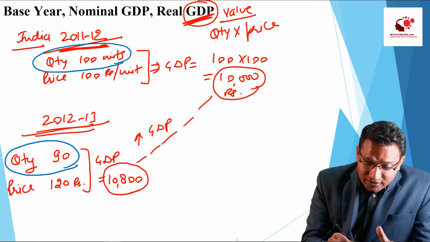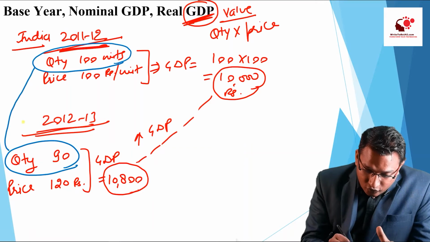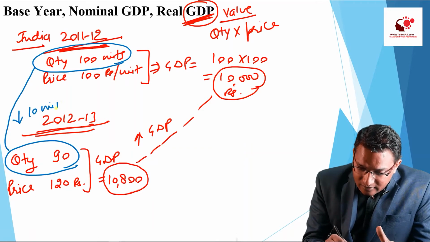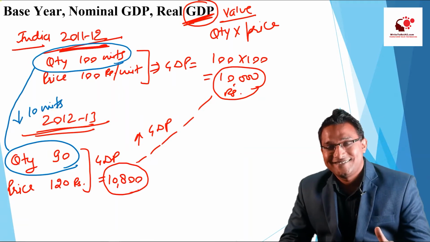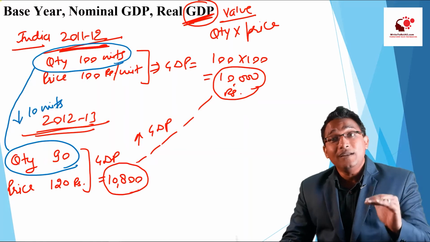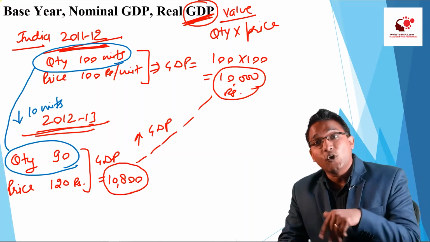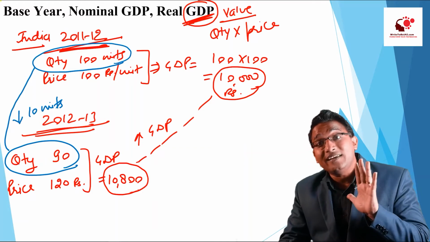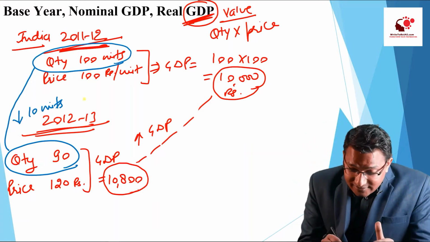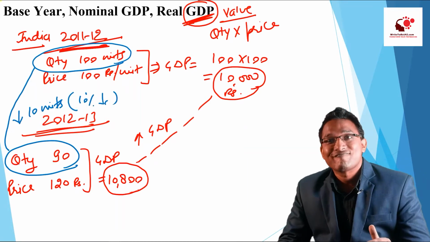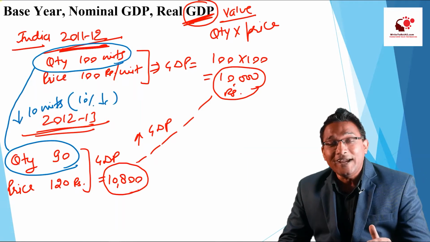So the production has come down from 100 to 90, that is by 10 units. So there is 10% decline in the production, right?